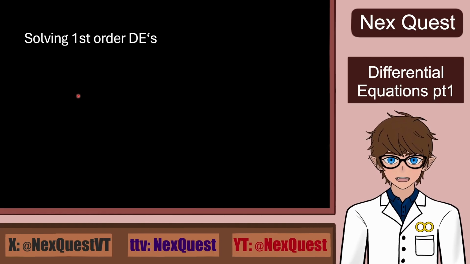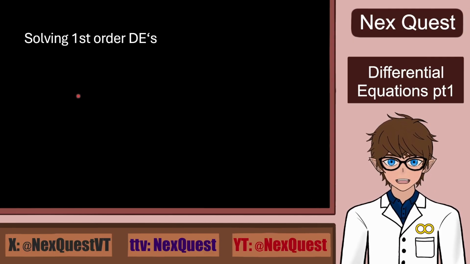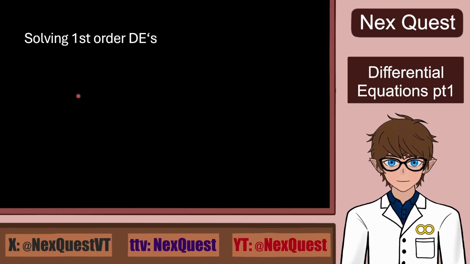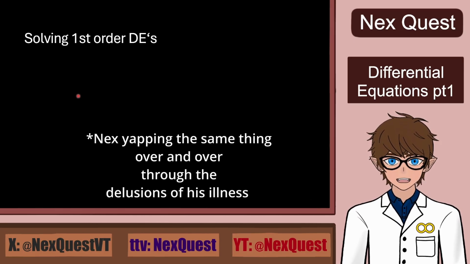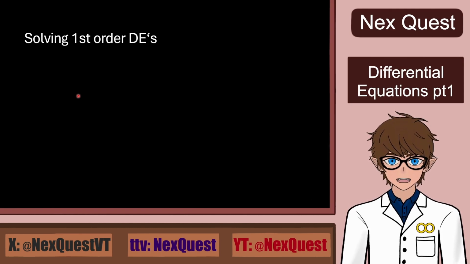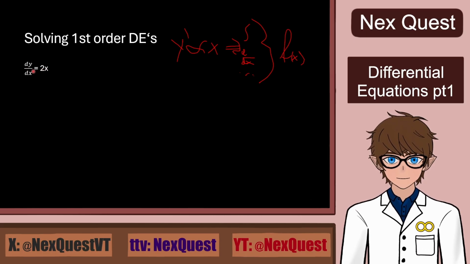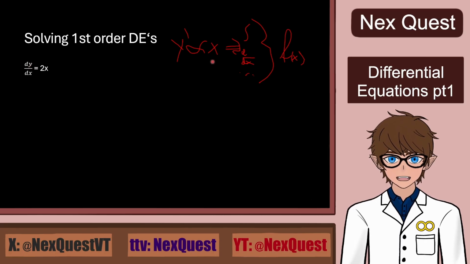So, as promised, solving first order differential equations. Differentiation meant finding the slope. For differential equations, we are finding the function that follows the shown rule. What we're given is a rule, and we have to find the function that follows that rule. The equation presented is the rule, and we need a function, so more often than not, we will be integrating. This is our first differential equation that we have to solve. We will reverse the differentiation with integration, and hopefully we know how to do that.